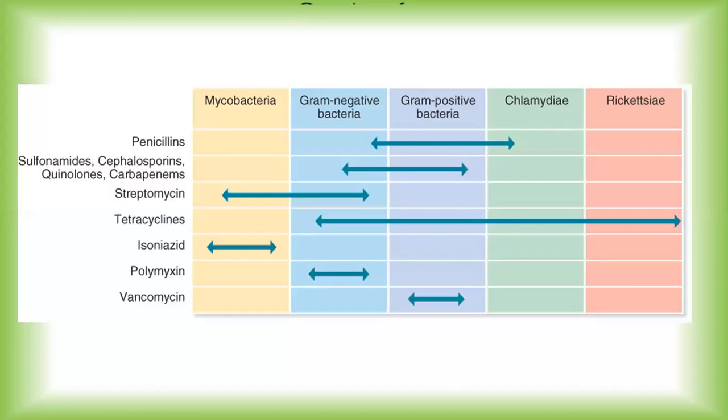While if you see, tetracycline is effective against gram-negative bacteria, gram-positive bacteria, chlamydia, and rickettsia. By looking at that particular blue line, we can come to know that tetracycline has a broad spectrum of activity.